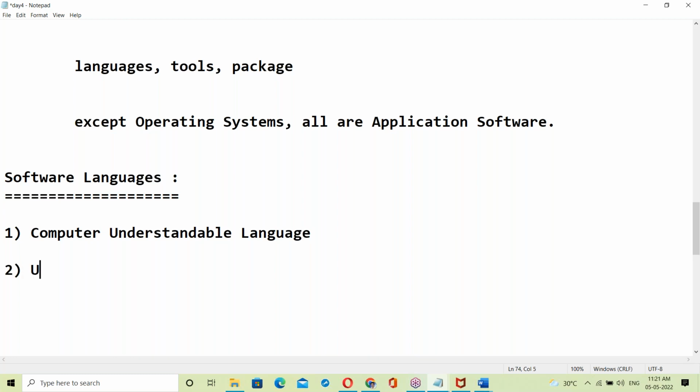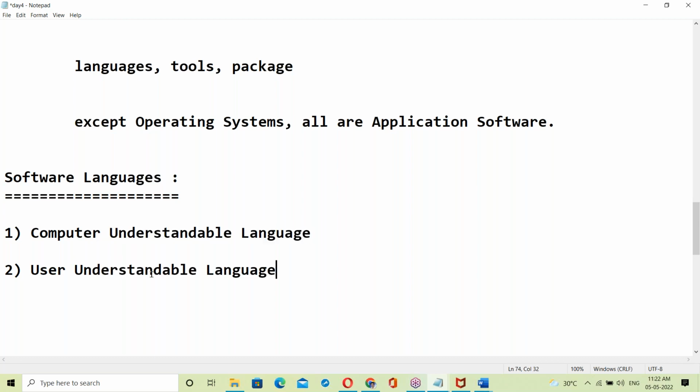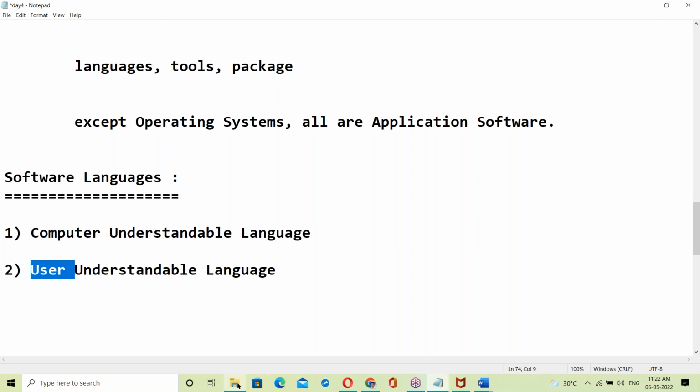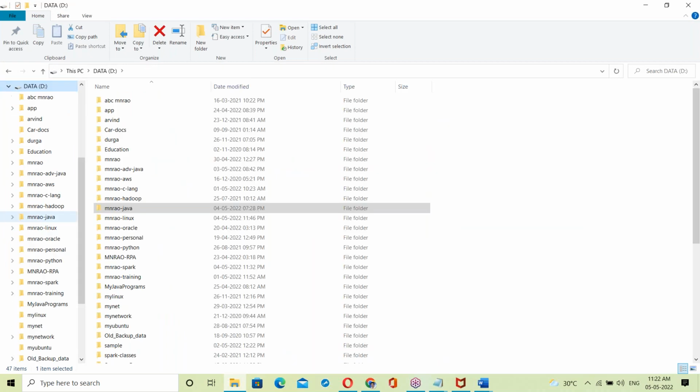Second one, user understandable language. We are the users of the computer, right? We understand some language, and the computer understands some other language. User understandable language means like English language.